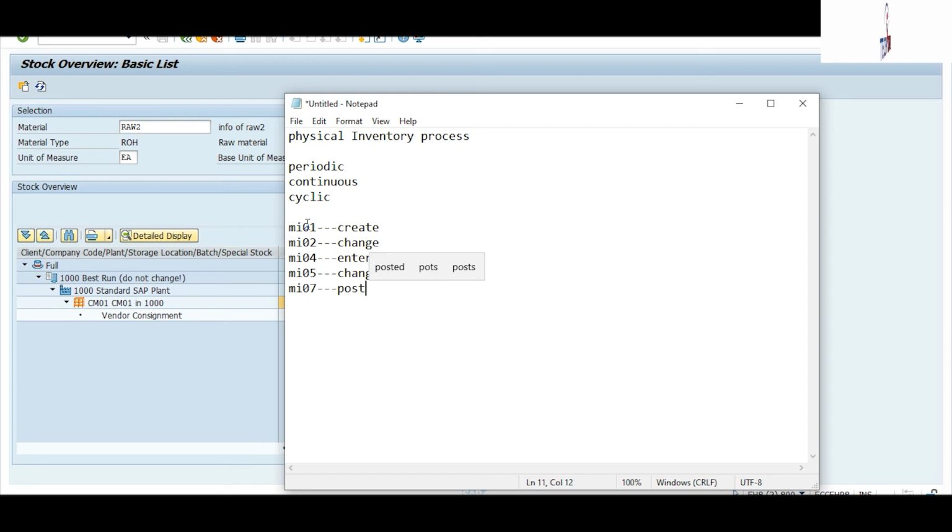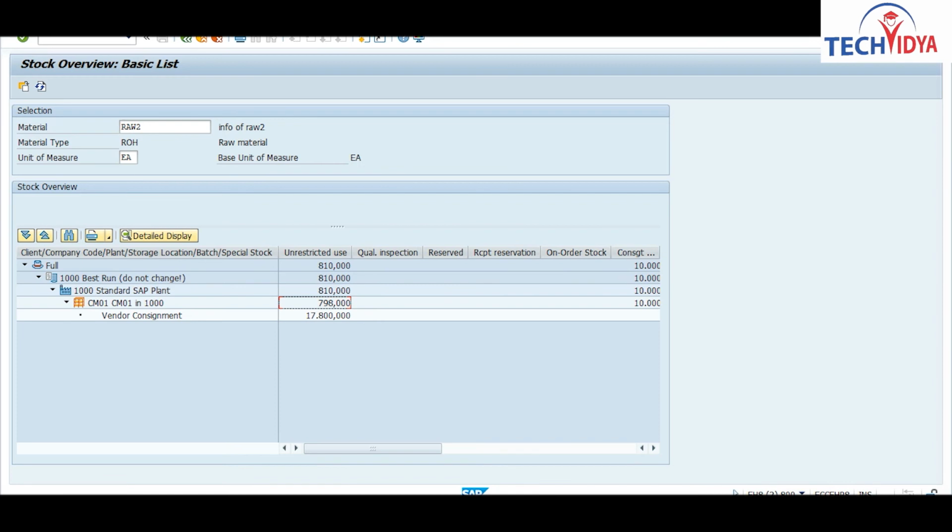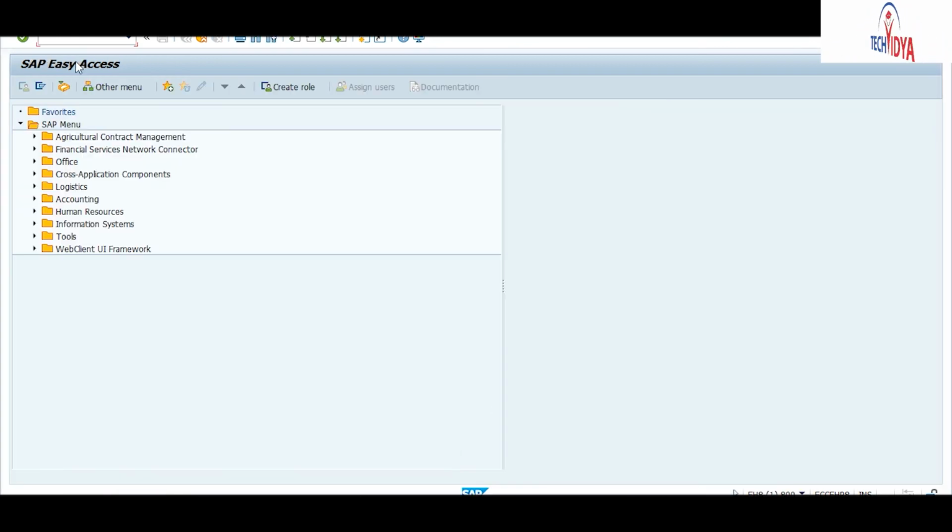After posting you are not able to make any changes. Whatever you have posted means it is done from your side, and it will update into the finance part also, so that they can update their inventory process with the finance account. Okay, so this is the physical inventory process. Now I will do this in the system. First, the T code I will use here is MI01.